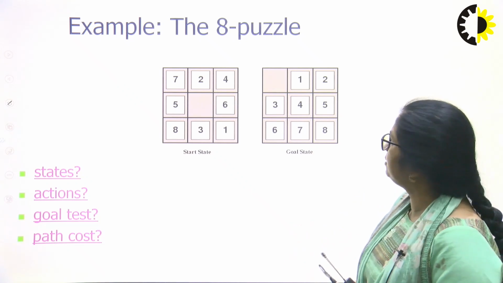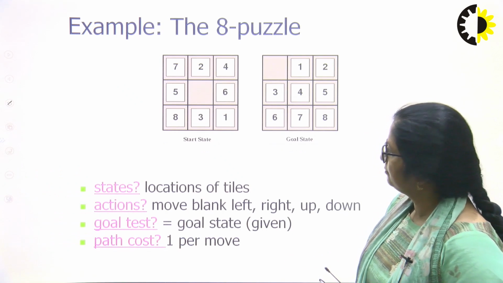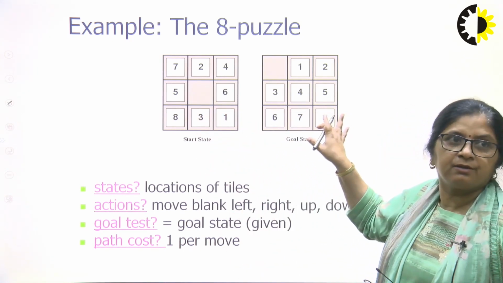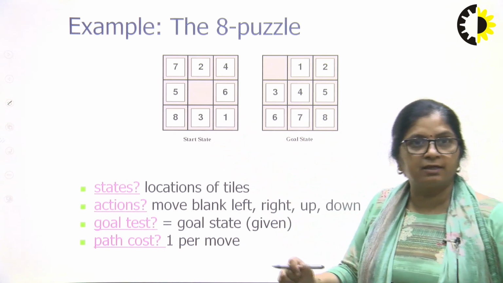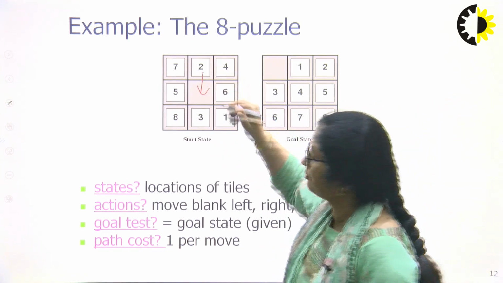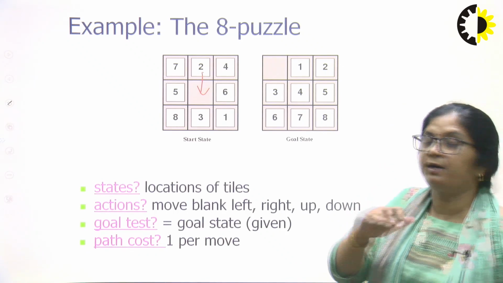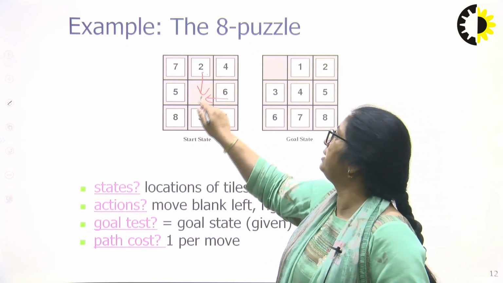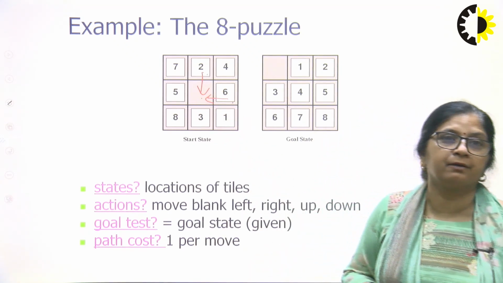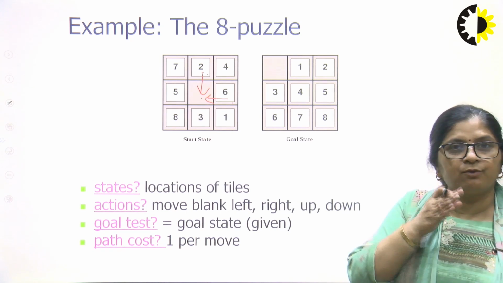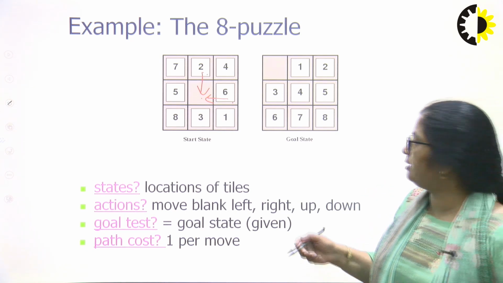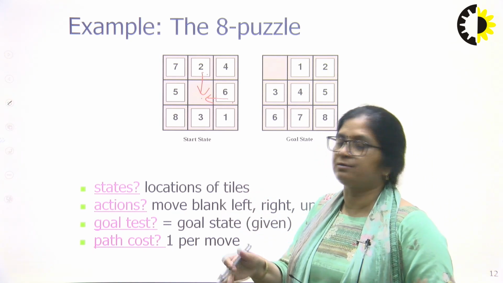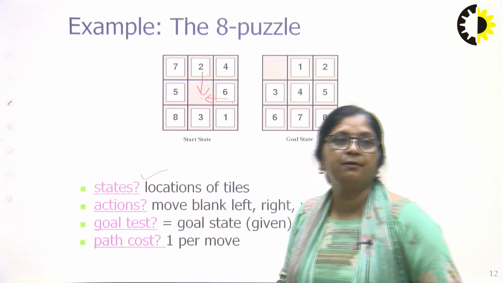So there are many options. What could be the states? The location of tiles. This is one state. This is another state. Let me say this is my start state and I move 2 to this location. This will be my second state. Or I move this to this. In that case, 2 will be here, 6 will be here and this will be empty. So these are possible states where the tiles 1, 2, 3, 4, 5, 6, 7, 8 are placed. According to that, we will have the states.